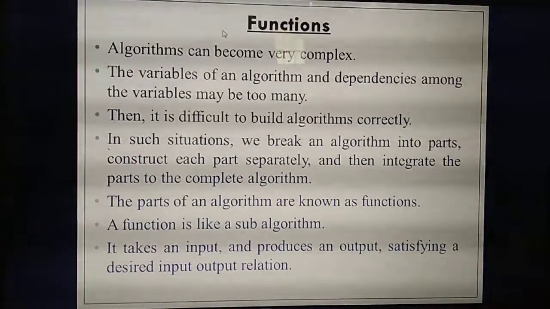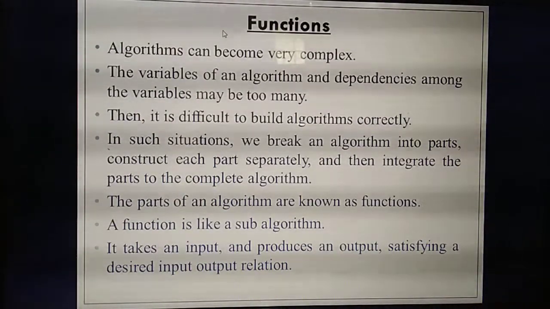Is it easy to define 100 variables in an algorithm? It is very tough, isn't it? It is very difficult.